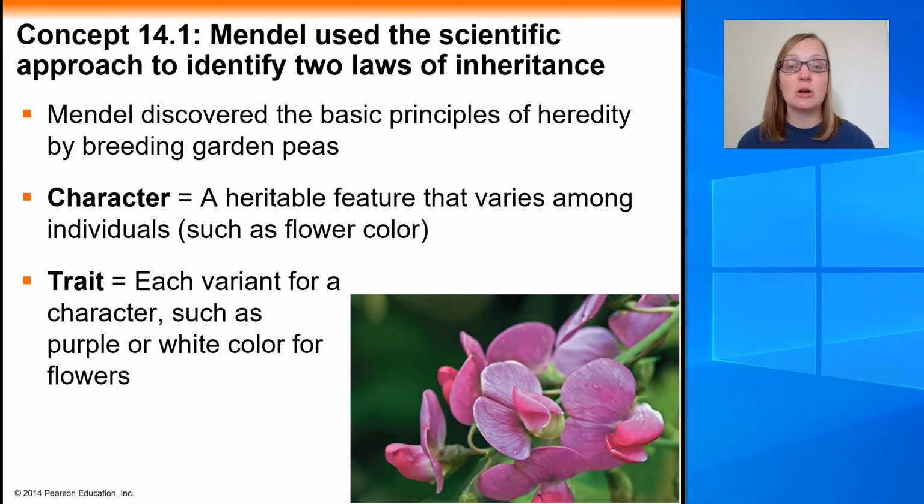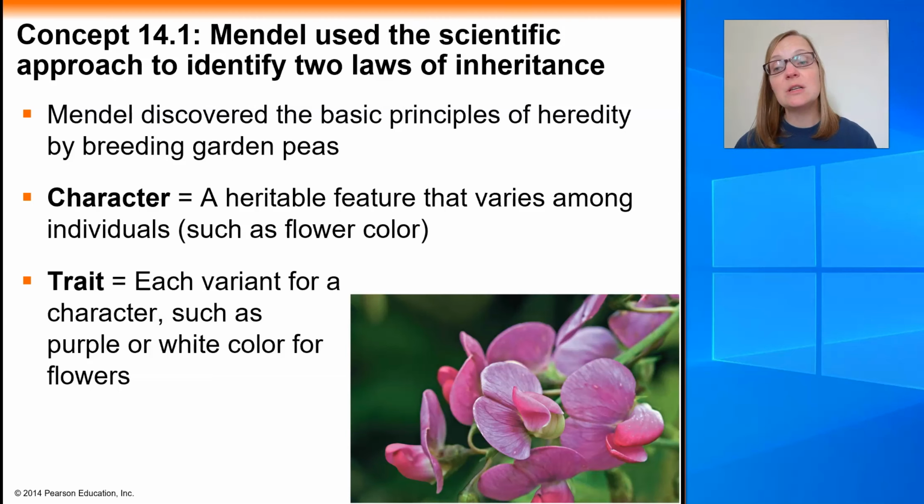And he had chosen plants to be his model organisms so that he could see, well, if I cross this kind of plant to this kind of plant, what kind of offspring do I get? How are certain characters passed on from one generation to the next?